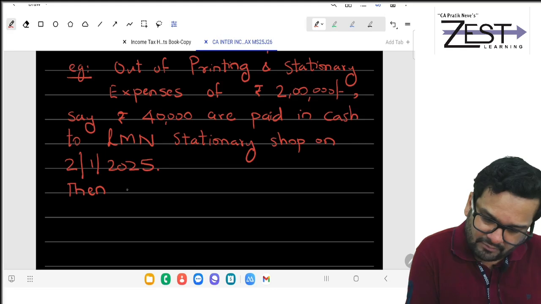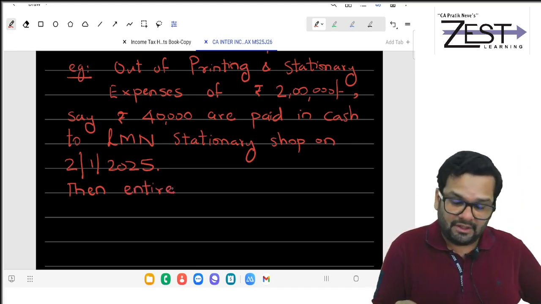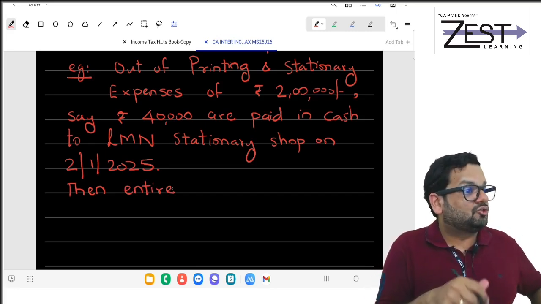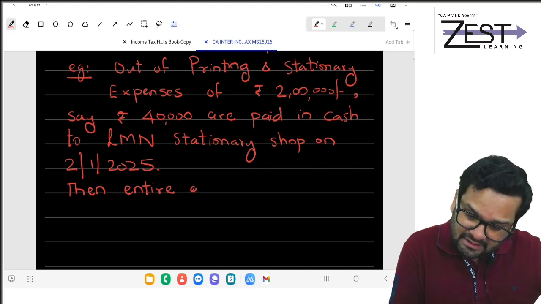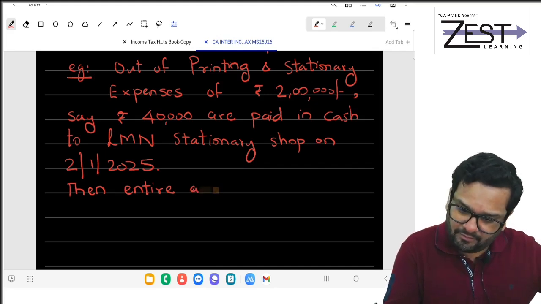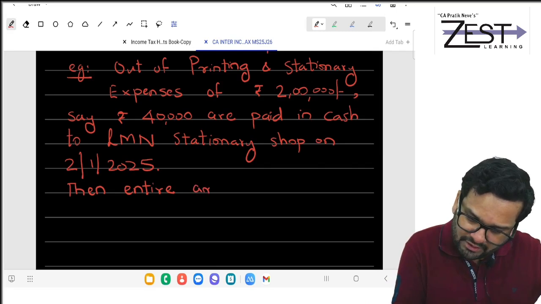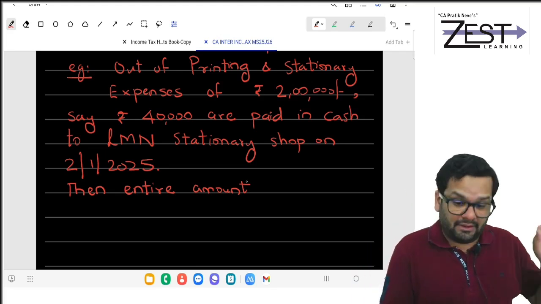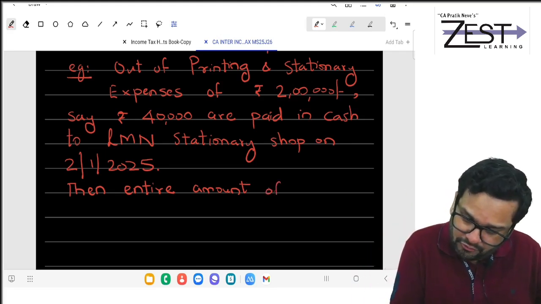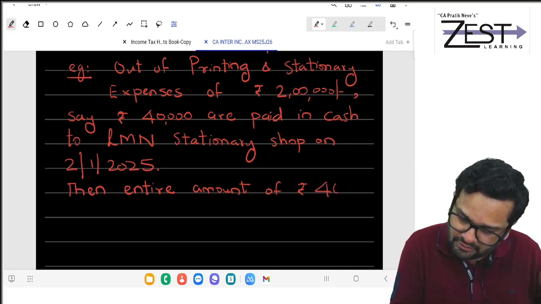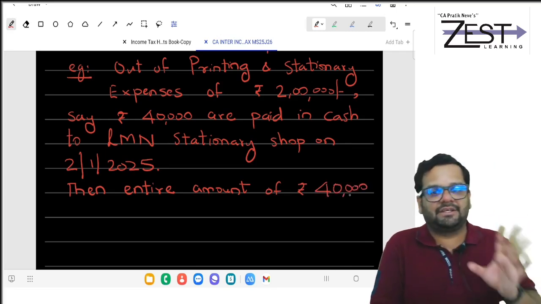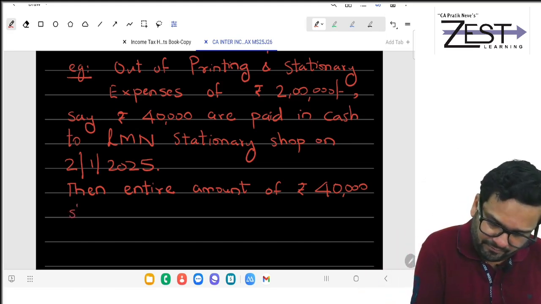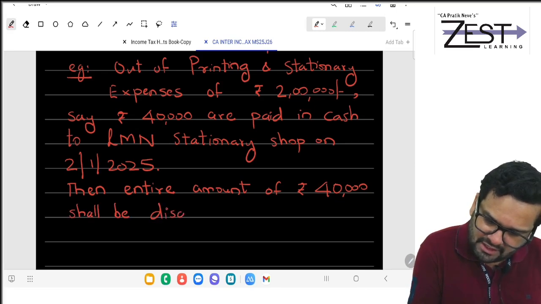Someone I heard saying 10,000. It exceeds 10,000, so then the entire amount of rupees 40,000 shall be disallowed. Did you understand?